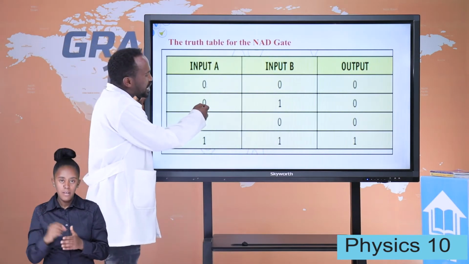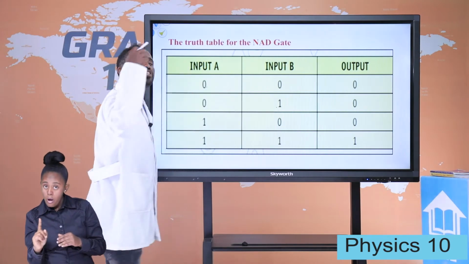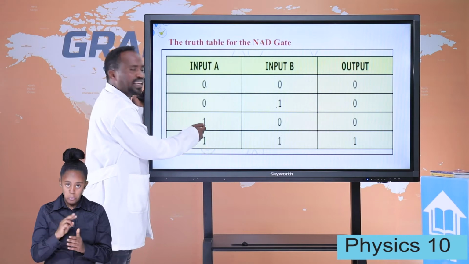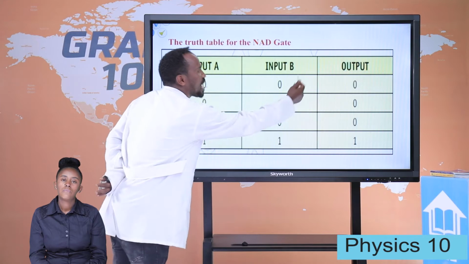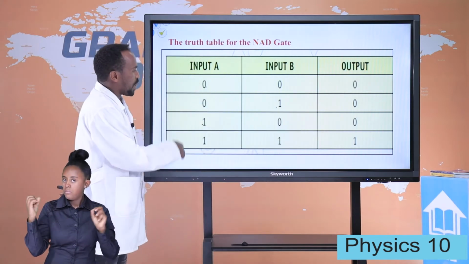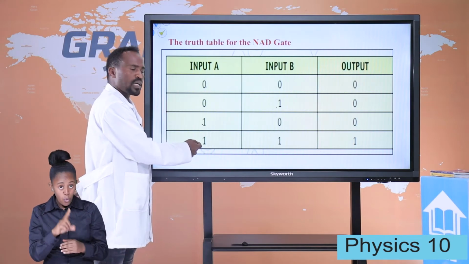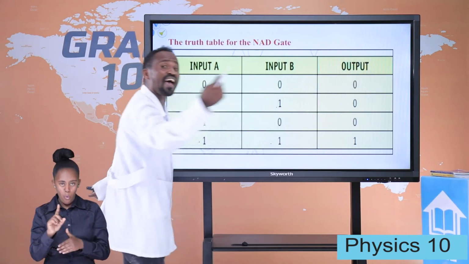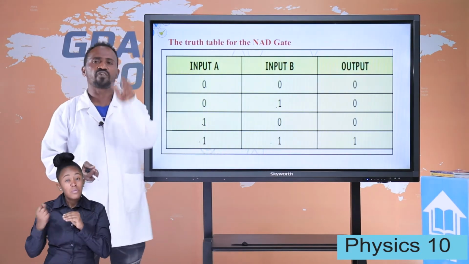When the input at A is 0 and at B is 1, the output is 0. When the input at A is 1 and at B is 0, the output is 0. We have no light. When input A is 1 and input B is 1, the output is 1. There is a light. Student, do you get the idea for AND gates?